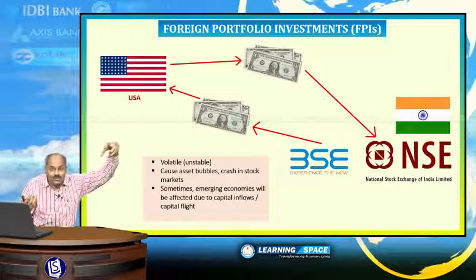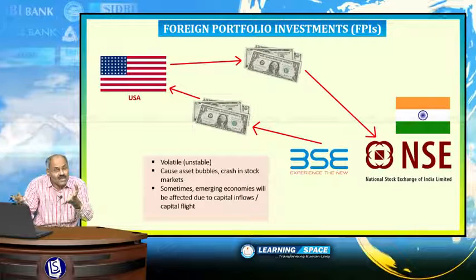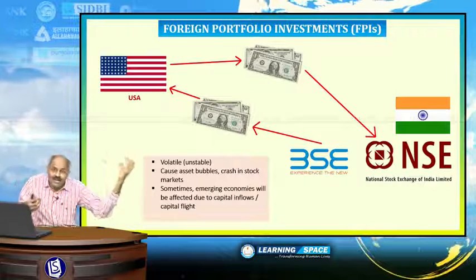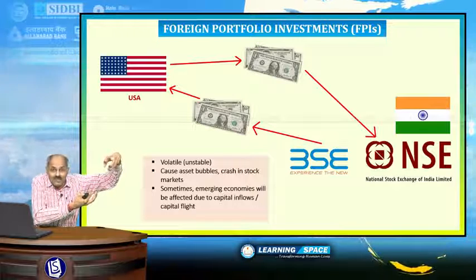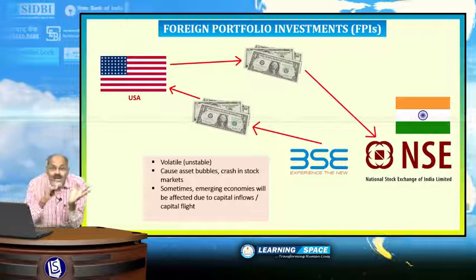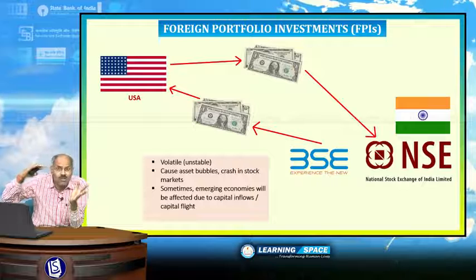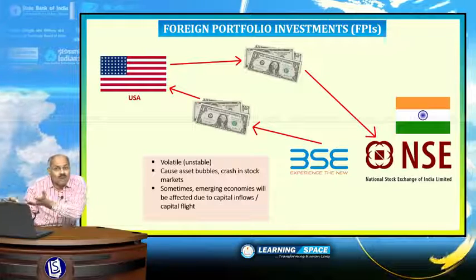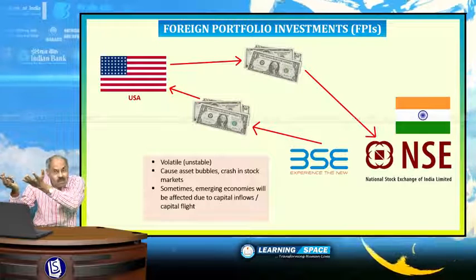They normally invest for short-term gains. If the stock market is rising, if the interest rates are high, they will come and invest here. And if some other country is paying more interest, then they will take it out and go to some other country. So, these foreign portfolio investments are volatile in nature. That means they are unstable, causes artificial bubbles. When lot of money is coming from foreign land, our stock market will rise artificially. It is not a real rise, it is asset bubble.